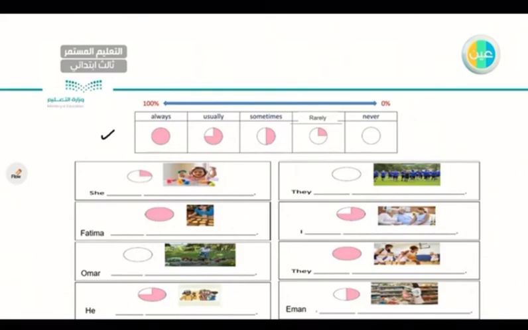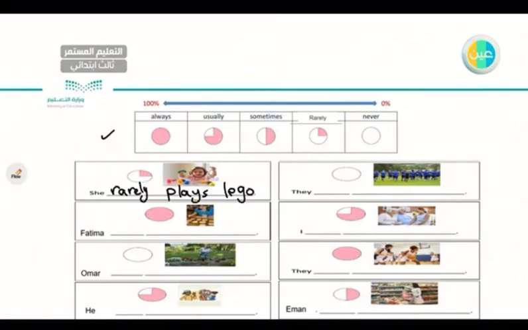Let's start by doing the first exercise. I give you a picture and a logo for each one, and we must decide which adverb to use and make a sentence together. As you can see, I have this girl, she's playing Lego. What do you think we should do? She always? No, here I have she rarely, very good. She rarely plays, let's say, Lego. Rarely, let's say just 1 day a week. Okay, so she rarely plays Lego.